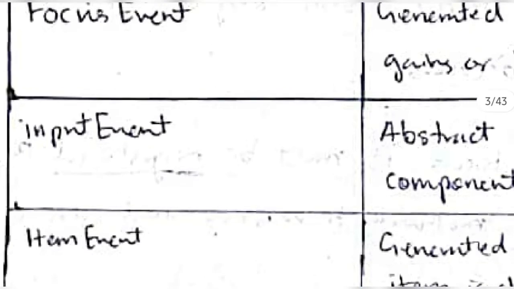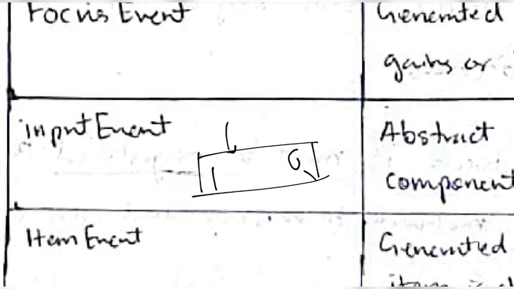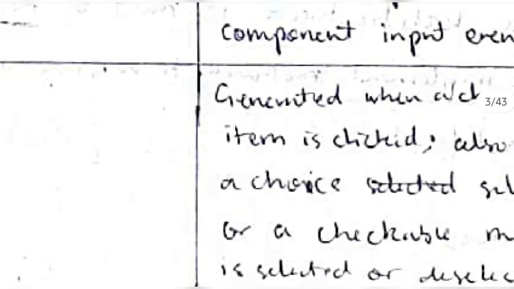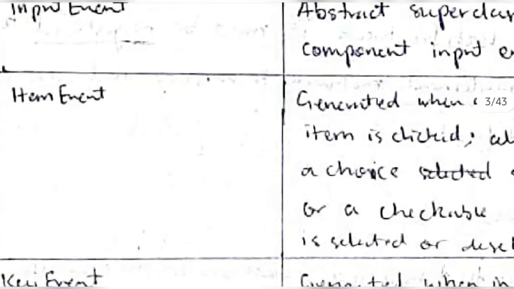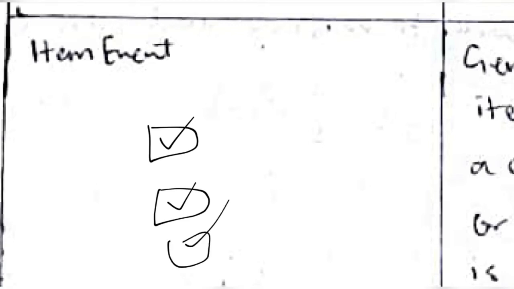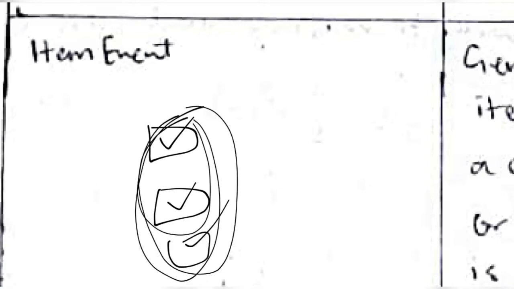Okay, and input event class means there is an input here, like in Google search where you will be writing, right? The text will be here, a cursor will be here, and you will be writing the text here. So whatever text is getting written here will be handled by input event. Item event is generated when a checkbox or a list item is checked. You will have many options, right? Like if you're ordering something online, it will ask you whether you want medium size or large size, or do you want any extras? These checkboxes are nothing but item event.